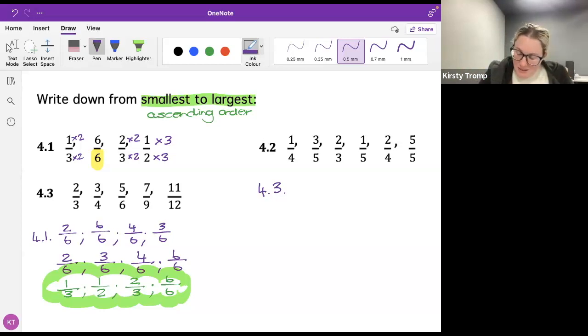So first I said since the biggest number is 12, I said 2 times 4 and 3 times 4. 3 times 4 will equal 12, and then 2 times 4 will equal 8. So that will be 8 over 12. And then for the next number, I said 4 times 3 equals 12. And then 3 times 3 equals 9. So that's 9 over 12.